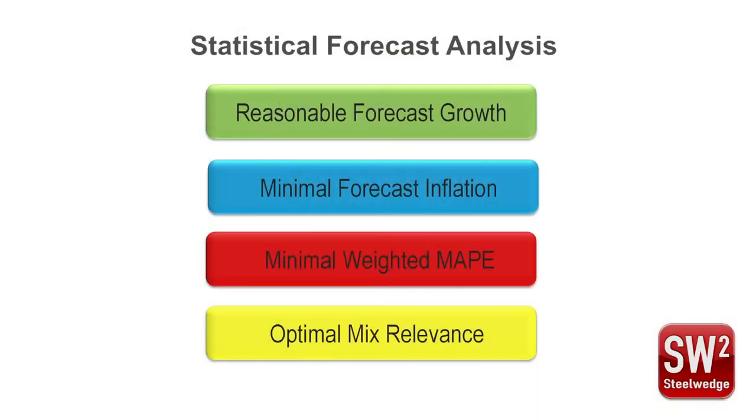projections. The optimal level seeks to balance four objectives. First, reasonable forecast growth. Second, minimize forecast inflation. Third, minimize weighted MAPE. And finally, maximize mix relevance. Let's take a closer look at each of these objectives.